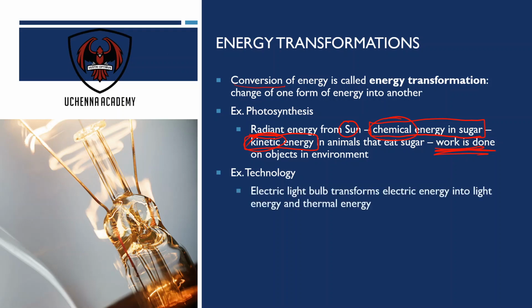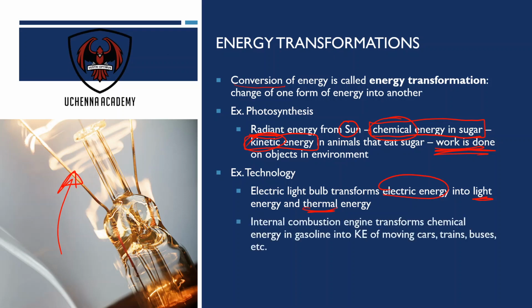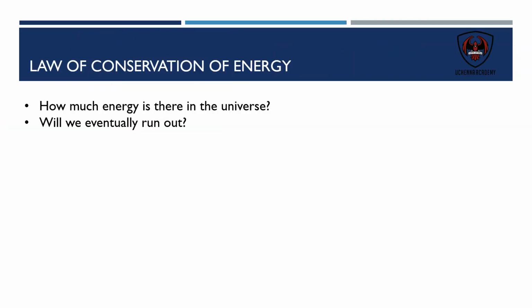Technology is allowing us to really convert energy from one form into another. A light bulb here may not be as efficient as we'd like, but it transforms electric energy into light energy. And of course, thermal energy, not so good. The internal combustion engine in your car transforms chemical energy in gasoline. Gasoline is nothing more than a bunch of carbon molecules like sugar, and it converts it into kinetic energy of moving cars, trains, buses, and so on. So lots of energy transformations going on. Now, the unfortunate reality is that a lot of thermal energy is produced and emitted into the environment.